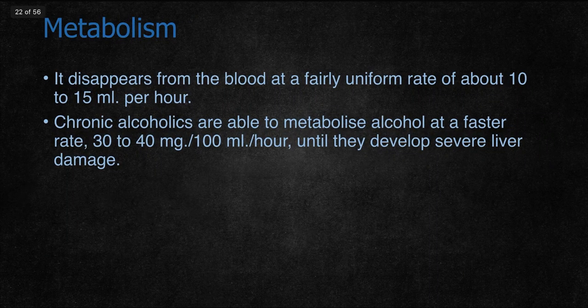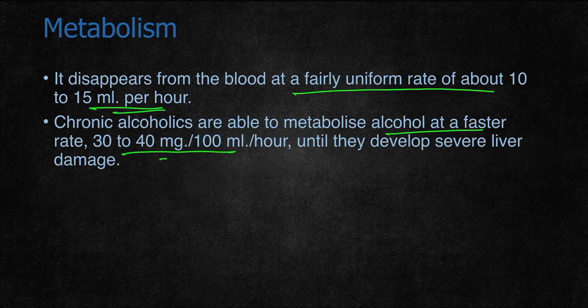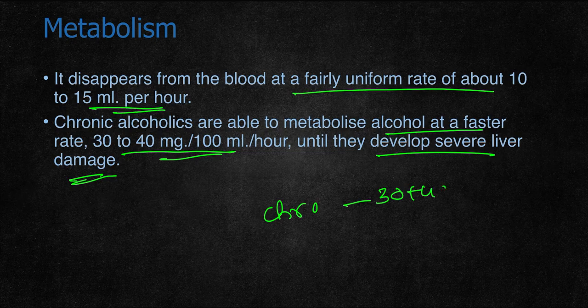It disappears from the blood at a fairly uniform rate of about 10 to 15 ml per hour. Chronic alcoholics are able to metabolize alcohol at a higher, faster rate, about 30 to 40 milligrams per 100 ml per hour, until they develop severe liver damage. So initially, if the person is a chronic alcoholic, they can metabolize faster. Normally, it is metabolized at 10 to 15 ml per hour.